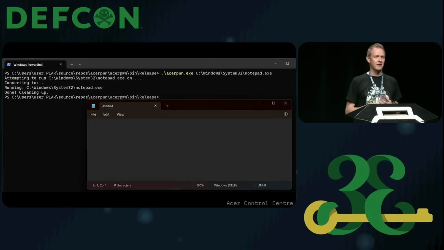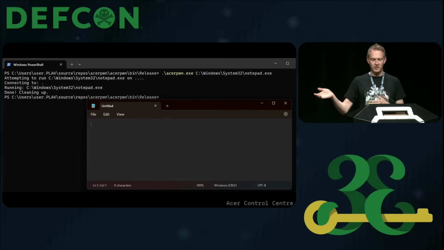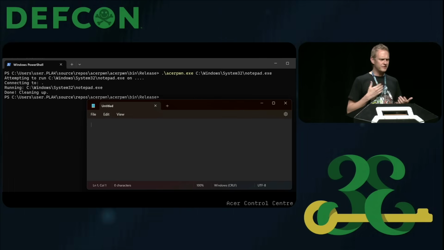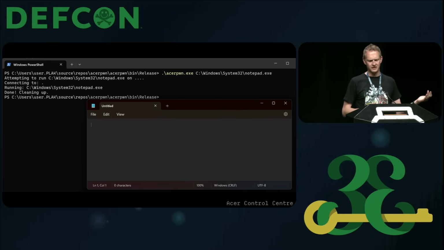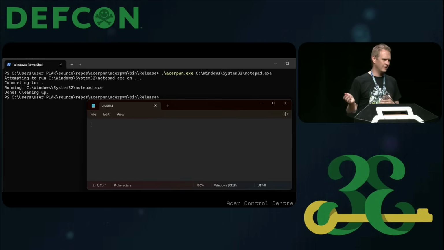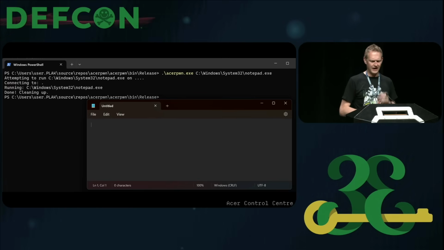But what's nice about this is there was some encoding that I could just rip out of the Acer Control Center client, implement in a small .NET program, give it a path, and it would run. But the first thing that confused me here is this service is running in an elevated context, and my notepad was not. I was only getting code execution as a lower privileged user, and I wasn't too sure what was going on there yet.